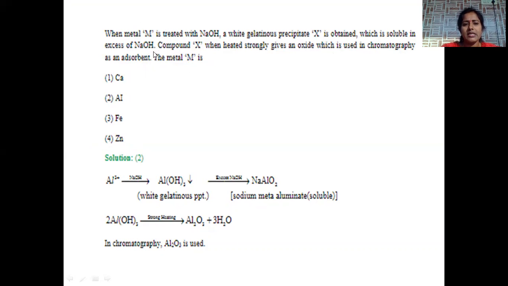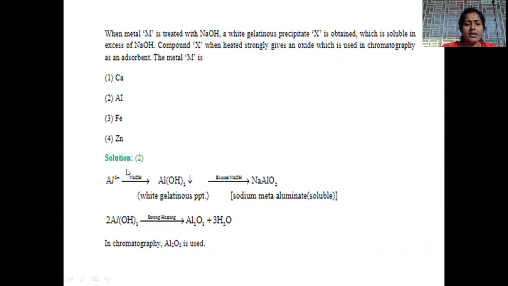Most probably the metals are alkali or alkaline earth metals. When S block elements are there, they are not treated with NaOH because they are basic in nature and NaOH is also basic in nature. That's the reason why here the compound should be amphoteric, otherwise slightly acidic in nature, then only it reacts with NaOH. Here calcium is an alkaline earth metal, it is not possible. And the second one, aluminium. Aluminium is the best example of an amphoteric metal, hence it can react with NaOH.